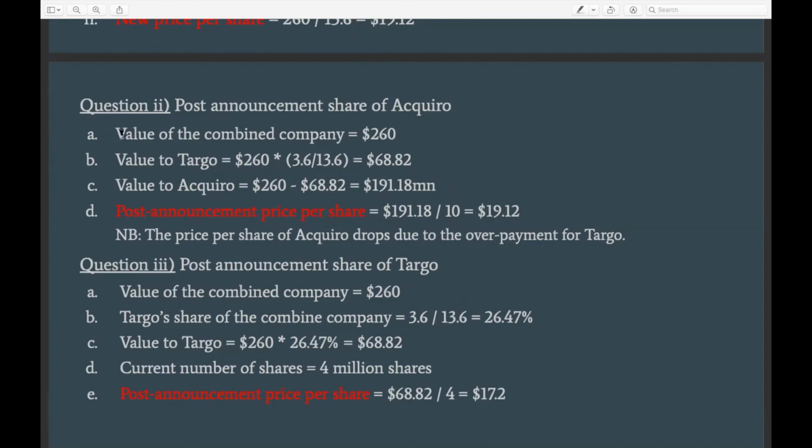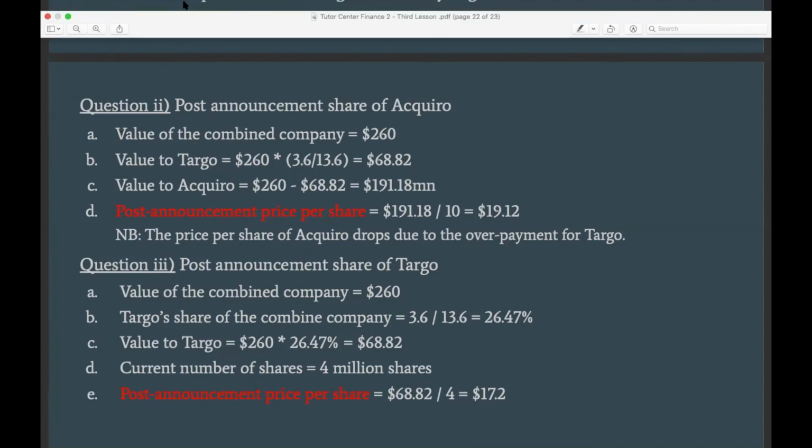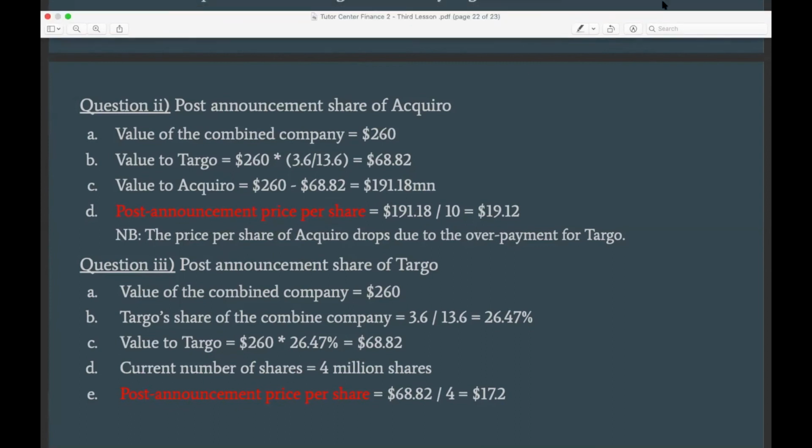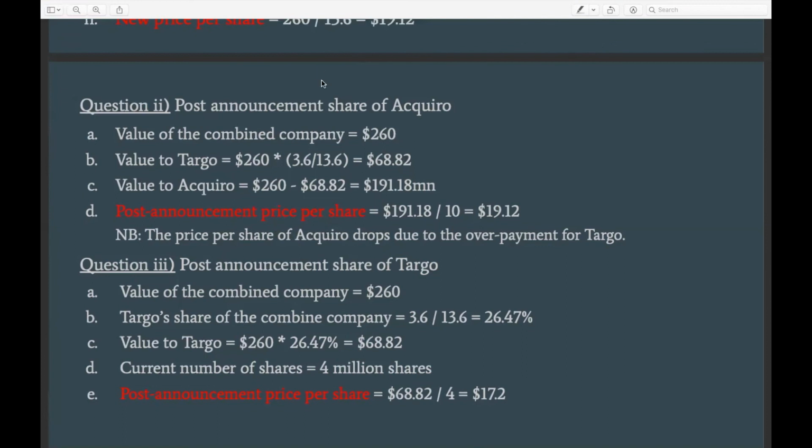So here you will always have this option to work around these corrections, especially with M&A. There are usually multiple ways to work around the correction, right? So it's helpful to understand this because in the exam, you could always decide which one would be the fastest or the most efficient way of solving the correction. So now this is just a small comment that we see that the price of the acquirer drops due to the overpayment, like already explained to us by your colleague. I'll pause a bit so that you can take notes on this part of the correction.